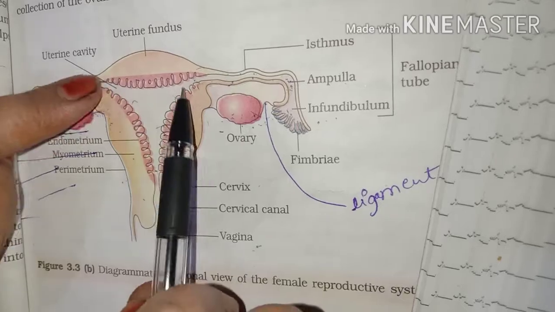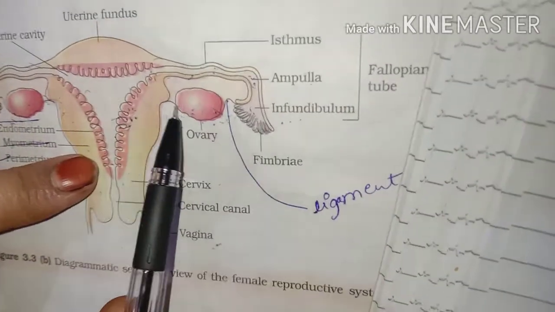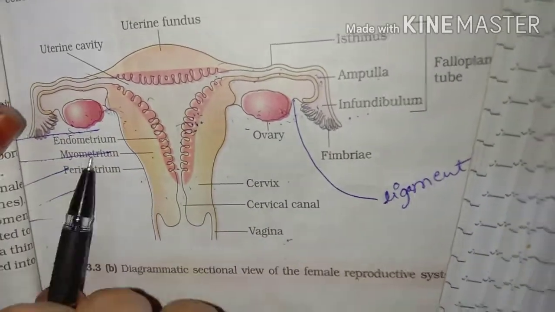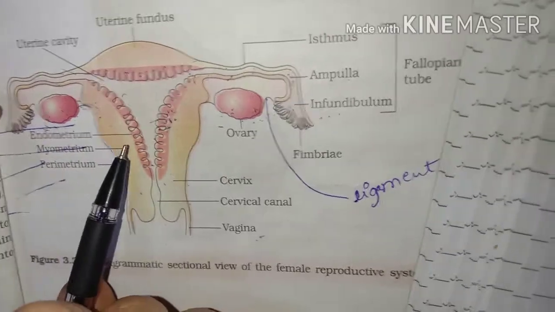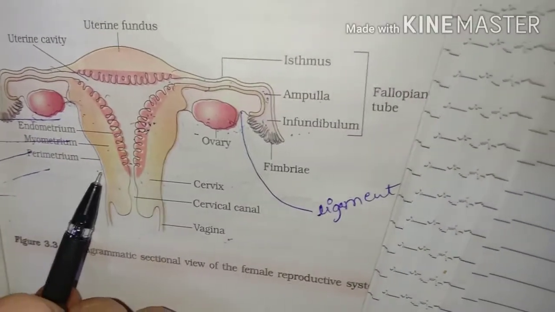You can see here it is a triangular, pear-shaped structure, and it is attached with the ligament. You can see here it is attached with the ligament. It has 3 layers: the innermost endometrium, then the middle myometrium, then the outermost perimetrium.